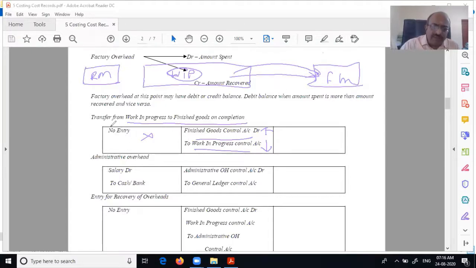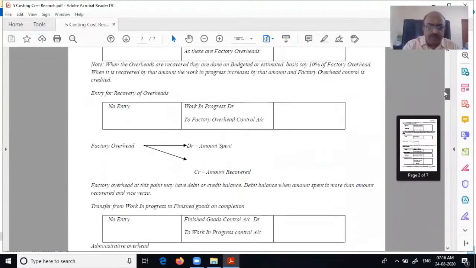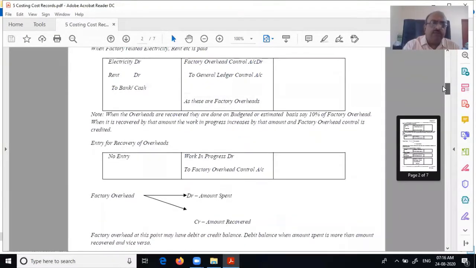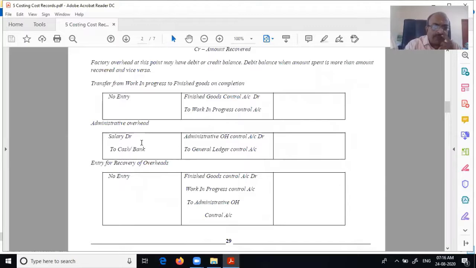Now, like factory overhead, other overheads are coming. For example, admin overhead: salary account debit to cash and bank. But in the cost record, you debit admin overhead control account and credit the general ledger. Same as what we did here. Don't get mixed up with this. We are going to repeat this. See this one: electricity to bank and cash, then factory overhead. The same thing we are doing for admin overhead. Here it is salary to cash and bank, then admin overhead debit to this. Entry for recovery, finished goods.